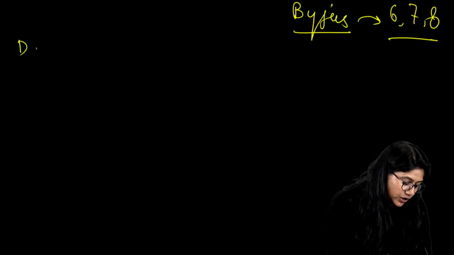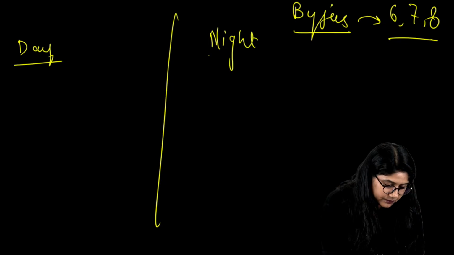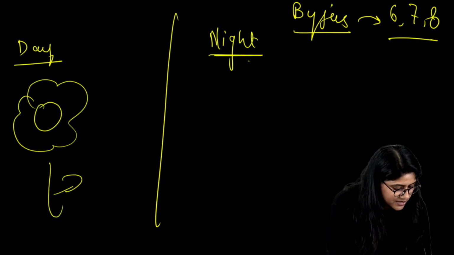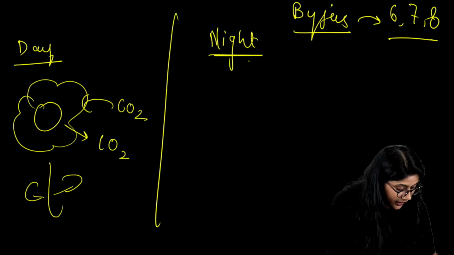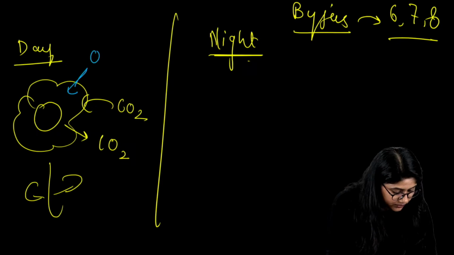So during daytime what happens? Right, during daytime, plants perform both the processes. They take up the carbon dioxide and they give out the oxygen, right? And like us, they take up the oxygen and release the carbon dioxide.